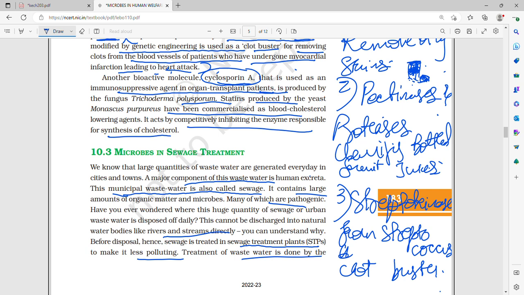It recognizes the transplant as foreign material and rejects it, so there is an immune reaction by WBCs against that organ. Therefore cyclosporin A is an immunosuppressive agent, and organ transplant patients have to take it their entire life. It is produced by a fungus, Trichoderma polysporum.